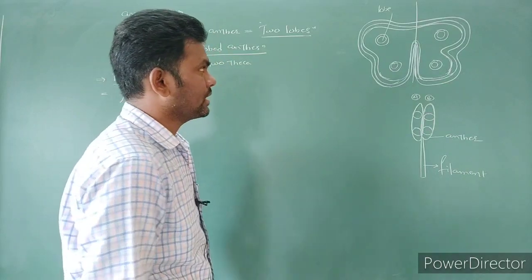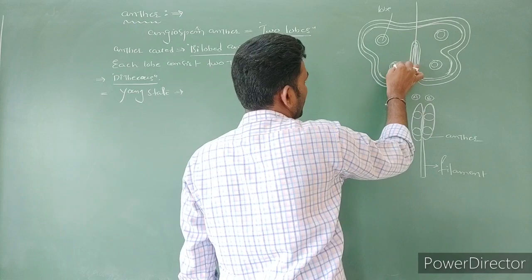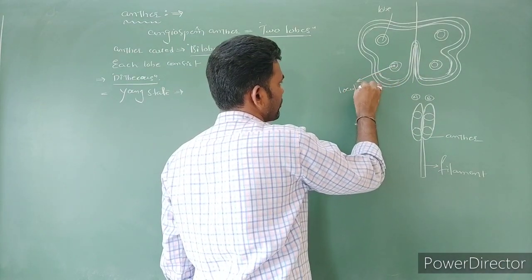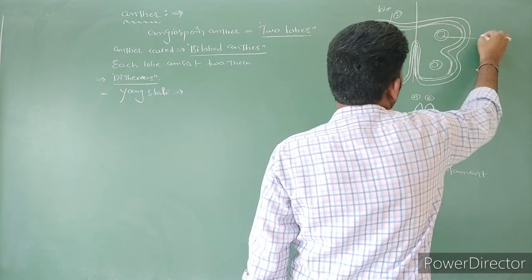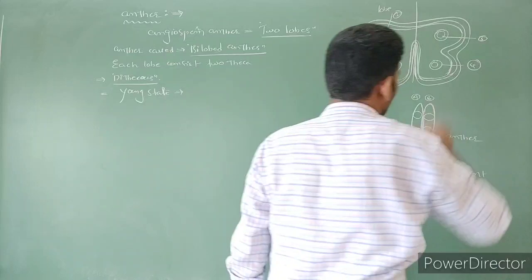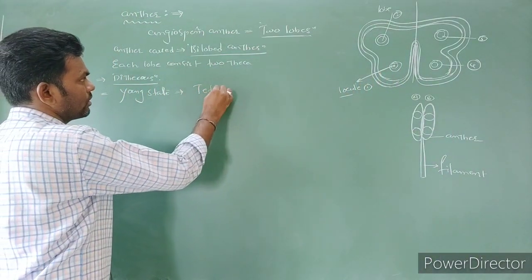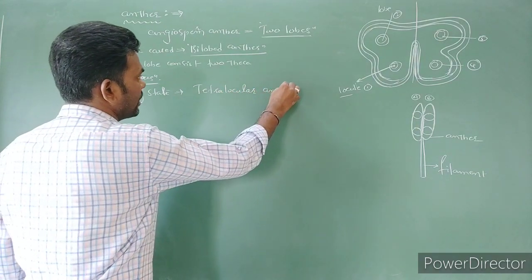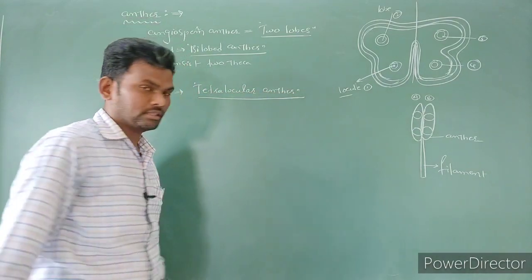At the young condition, these are also called locules: locule 1, locule 2, locule 3 and locule 4. So at the young condition we call it a tetralocular anther.